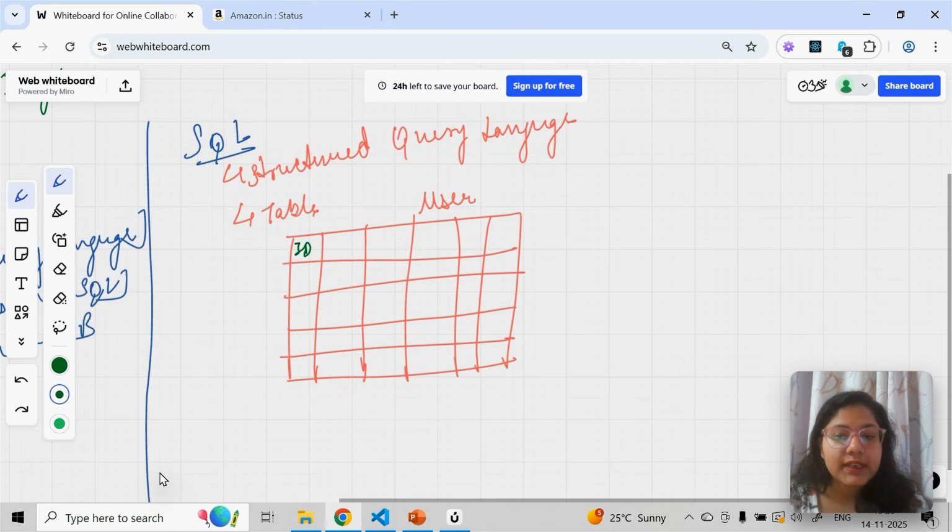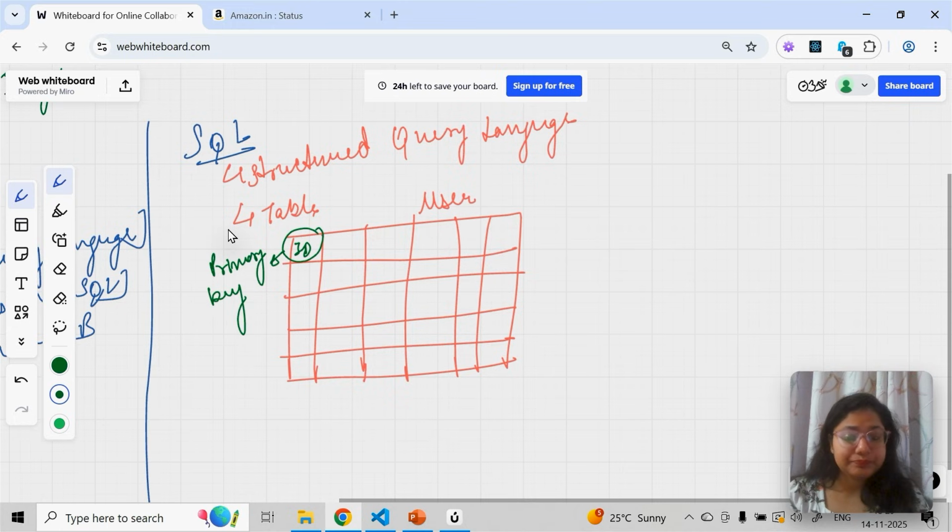User ID. Always remember, whenever you're creating any table for any category, there is always going to be one unique identifier that we call the primary key. Why do we need it? Think of it like university. In university, what is the unique identifier that defines you?